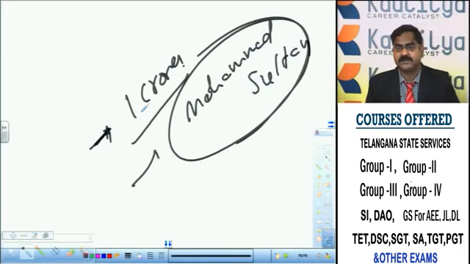1 crore has to be paid to the Mughal Empire. The second one is the daughter of Abdullah Qutub Shah has to be given in marriage to Muhammad Sultan, one of the sons of Aurangzeb. And Muhammad Sultan, the son of Aurangzeb, has to be declared as the next ruler of Golconda. So these three conditions were agreed upon by Abdullah Qutub Shah. These conditions made Abdullah Qutub Shah unpopular and inglorious in the history of the Qutub Shahis, and the real decline started from this period onwards.